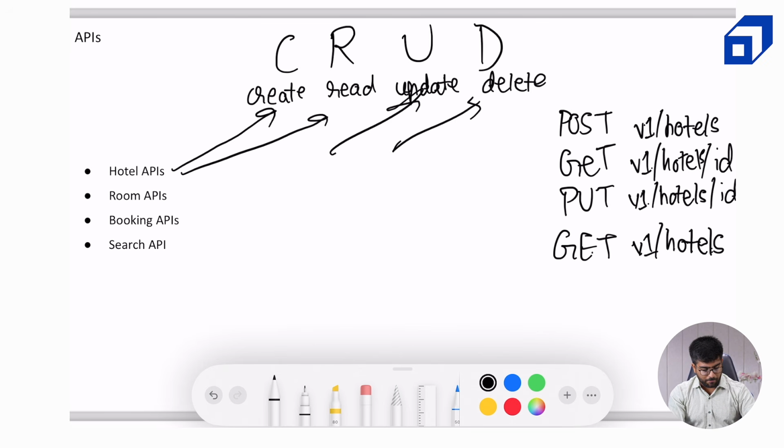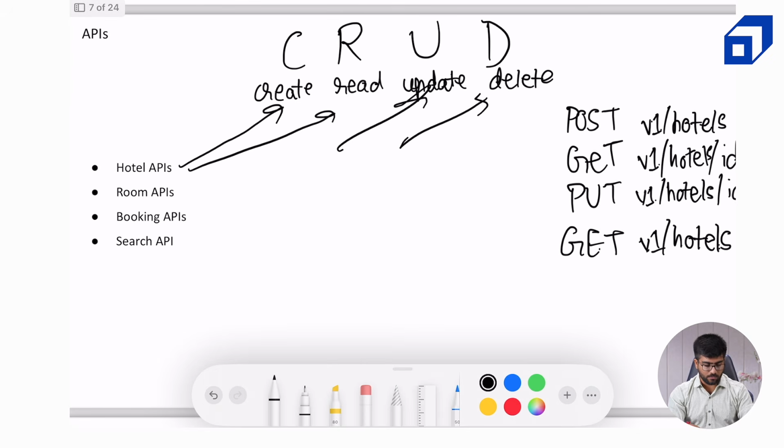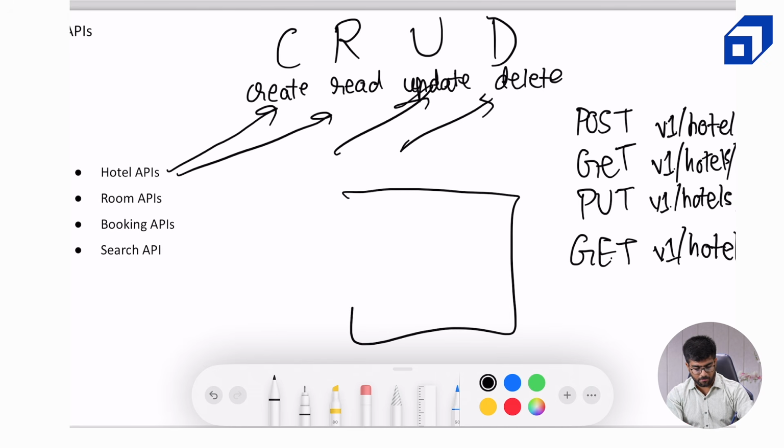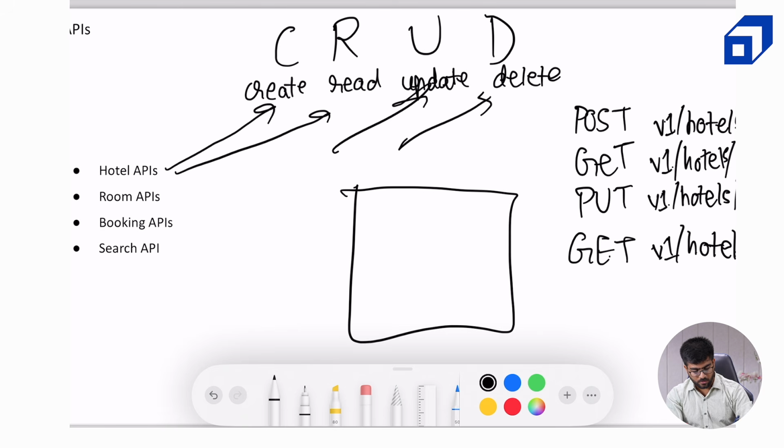Now for booking APIs, we should be able to create a booking, obviously. Now when a person clicks on select room or book, for example, let's say there is a booking page where there is a room. R1 room is there, R2 room is there, and on the right there is a select room button. Usually, I think I'm trying to follow the page design of booking.com. I'm not too sure, but they have the reserve button over there. So that also creates a booking order.